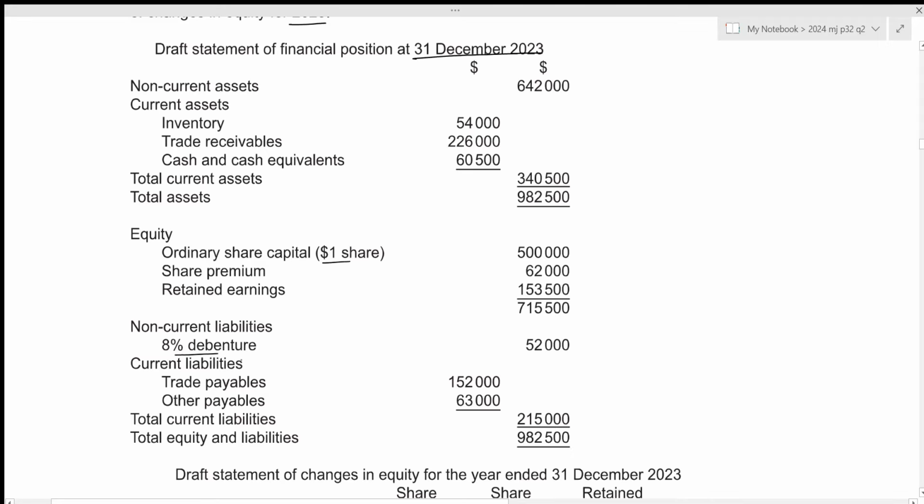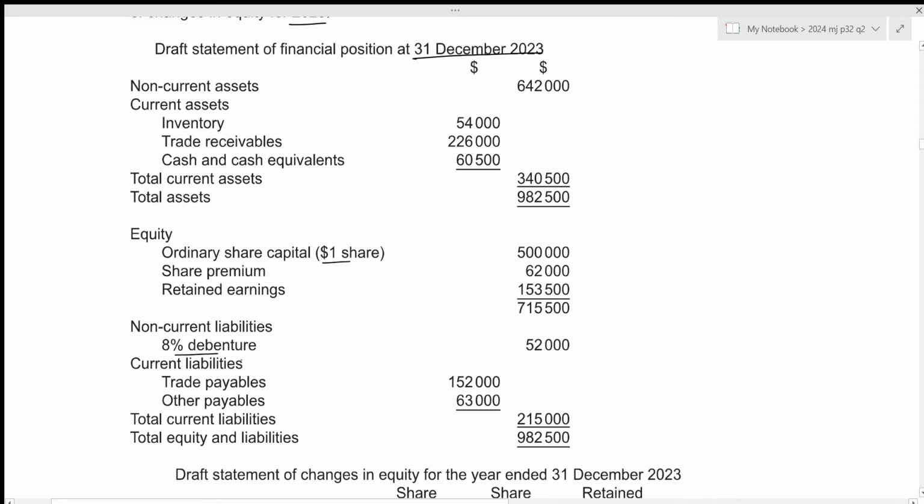Then we have the draft statement of changes in equity for the year ended 31st December 2023. We have the opening balance. The profit for the year is added to the retained earnings, which is the correct treatment. New issue has increased the share capital at the nominal rate as well as the share premium. Bonus issue has increased the share capital. This part is correct, but the bonus issue will never increase the share premium. So this part is incorrect.